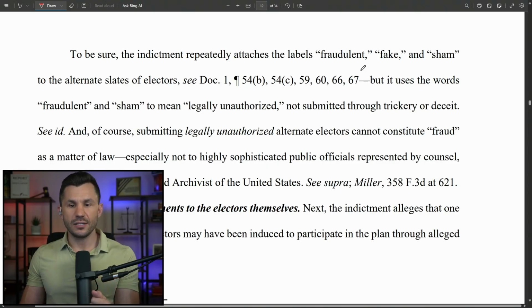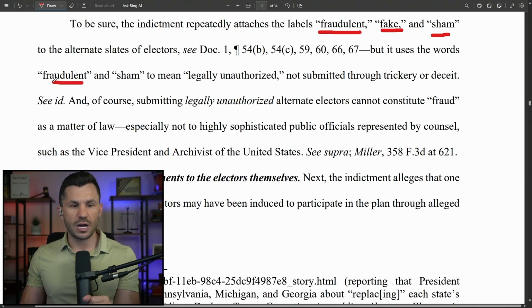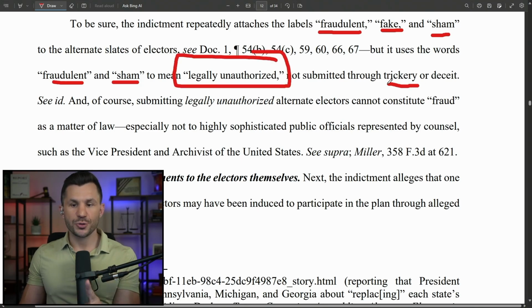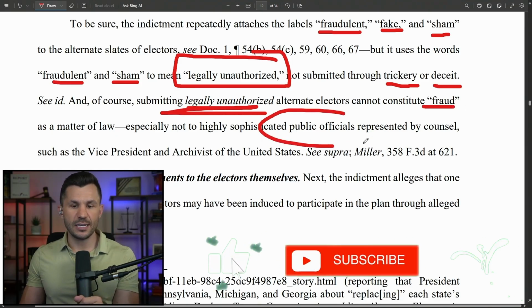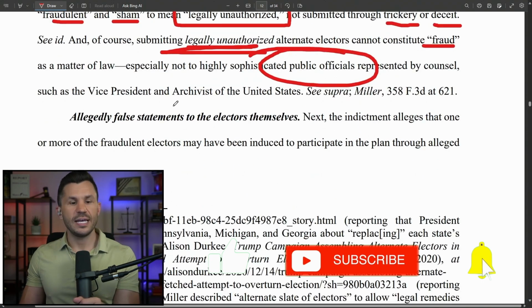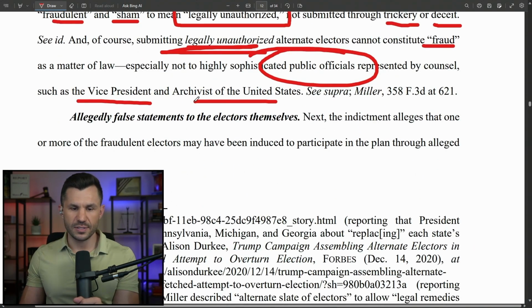Now, the indictment constantly says fraudulent and fake and sham, but it uses the words fraudulent and sham to mean legally unauthorized. That is not trickery or deceit. And of course, submitting legally unauthorized alternate electors is not fraud as a matter of law, especially not to highly sophisticated public officials who've got lawyers, including the vice president and the archivist, right? So there was no fraud.